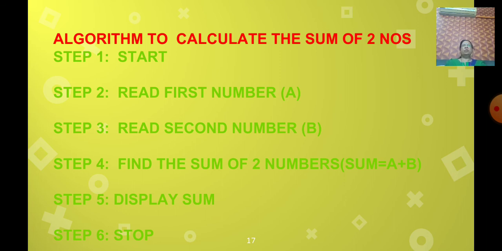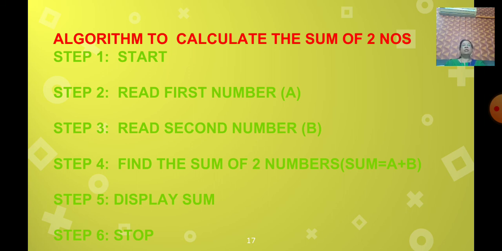Now let's do one more small algorithm: calculating the sum of two numbers. All of you know, if you want to add, subtract, multiply, or divide, you need a minimum of two numbers. Here we are taking only 6 steps. Can you see here? Calculate the sum of two numbers, that means addition. Step 1, that is start.